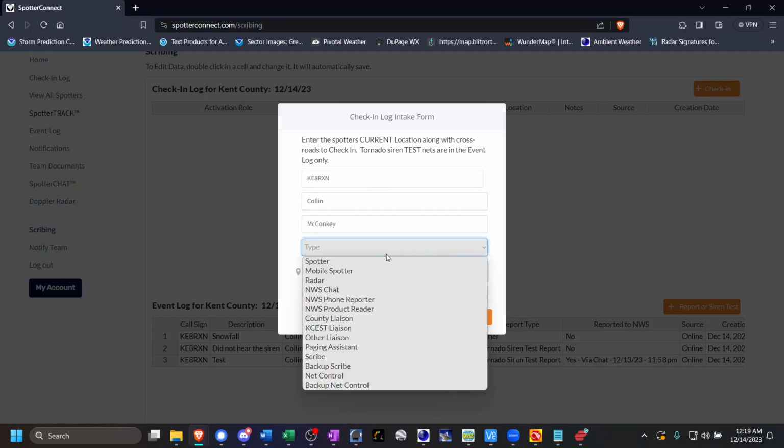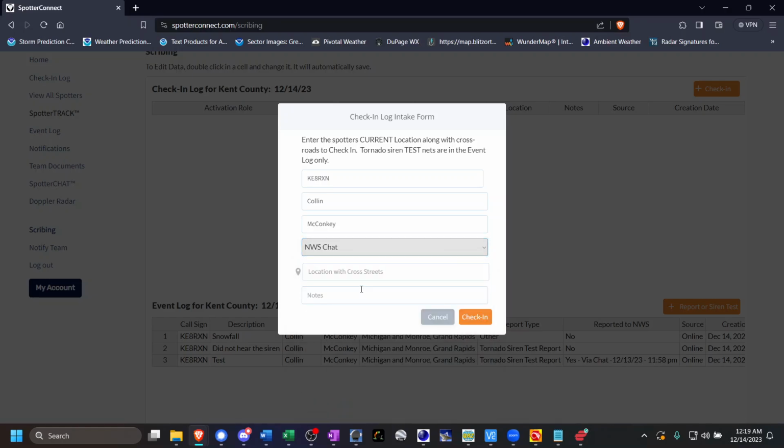It just saves you a little bit of time, so that way you don't need to type in all the information during the heat of the moment. We'll go ahead and say that I am currently on NWS Chat, and that is my primary role. Of course, team members often wear many hats during nets, but they should always be assigned by the net controller, functioning as the incident commander during an incident, in other words, a severe weather event, one primary role.